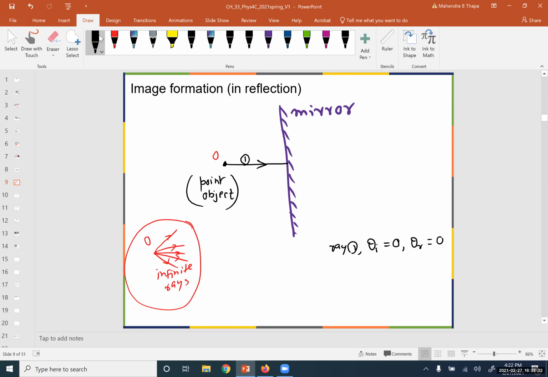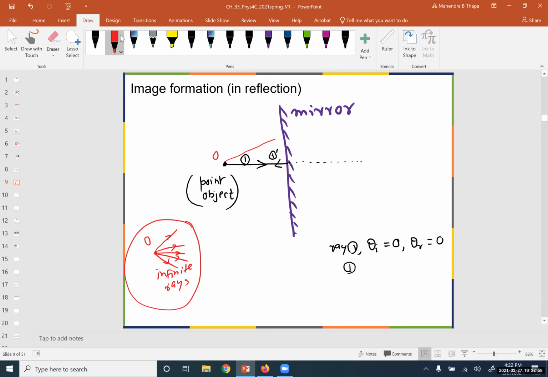So incident ray and reflected ray will return back through the same line. This means we can produce back. If this is the space available, it will go like this.